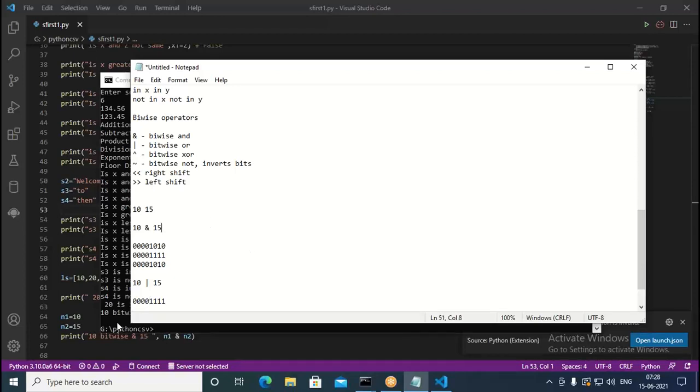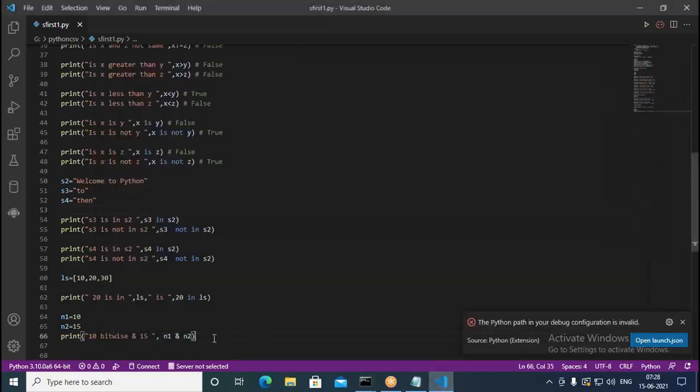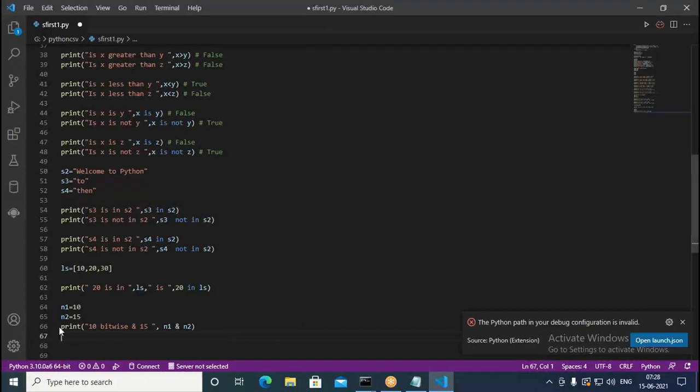Now let me put here print, 10 bitwise OR 15. So the result must be 15 for us.